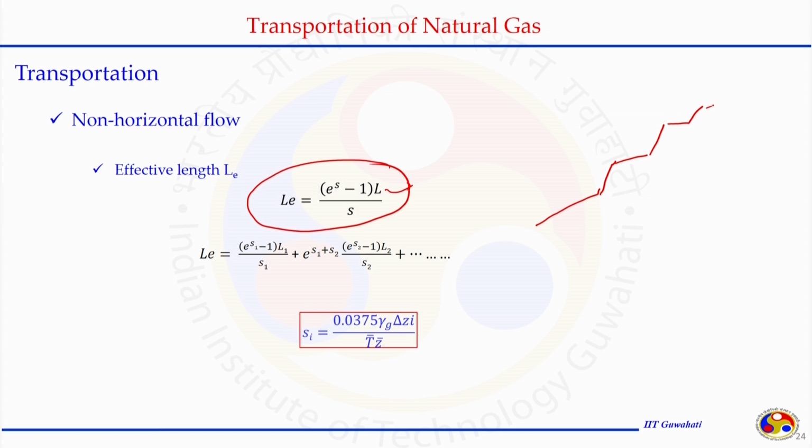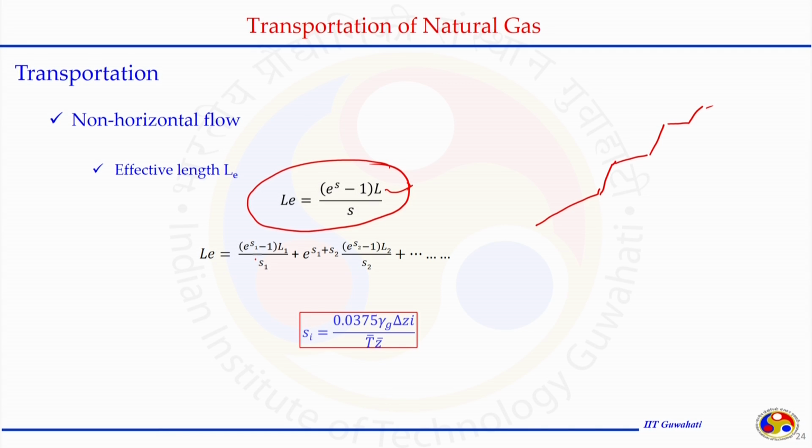And when multiple different elevations appear in the pathway, we can adjust again with the effective length L E, considering these multiple inclinations, either upward or downward, using this formula: e to the power s 1 minus 1 divided by s 1 multiplied by the length L 1, and then in the next term e to the power s 1 plus s 2, e to the power s 2 minus 1 divided by s 2 L 2, and if we write the end term, it will be e to the power s 1 plus s 2 plus s n, e to the power s n minus 1 divided by s n.